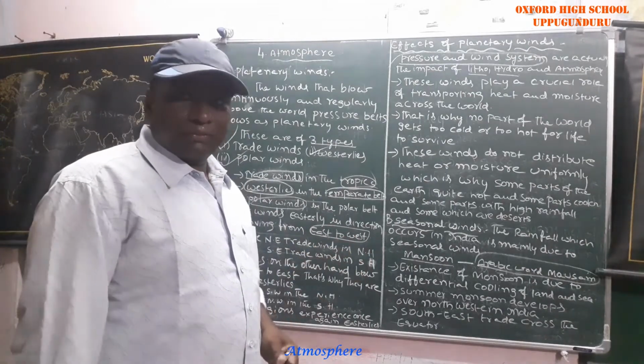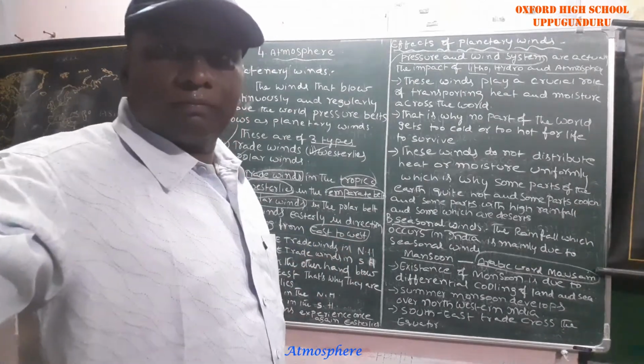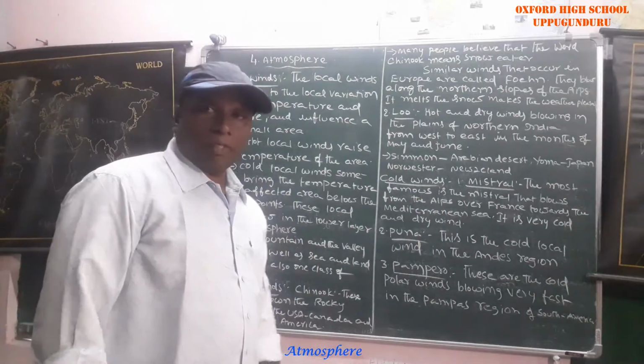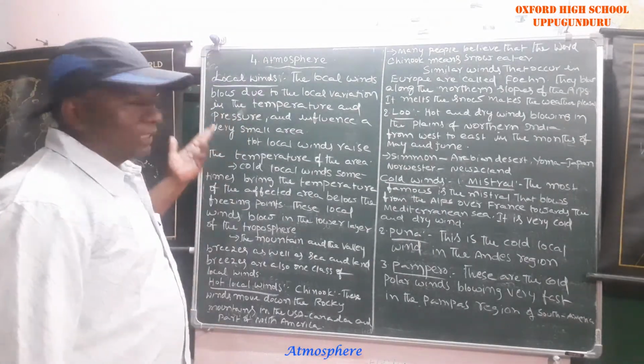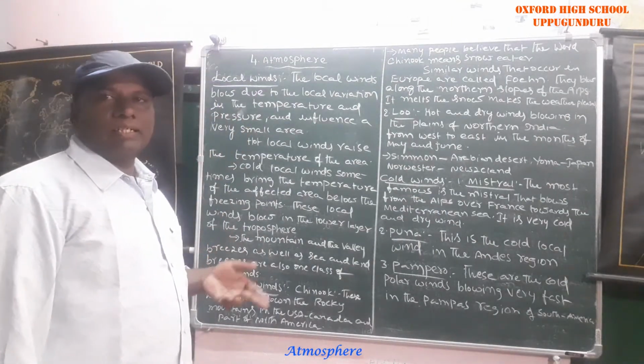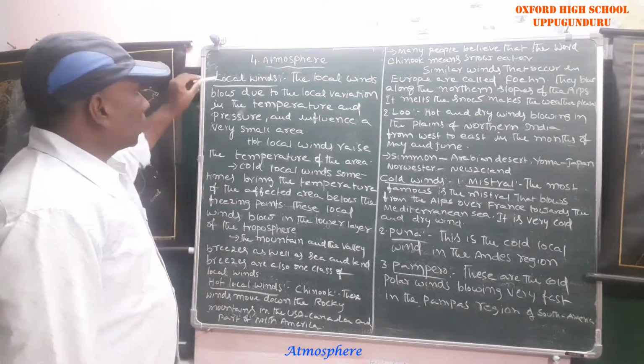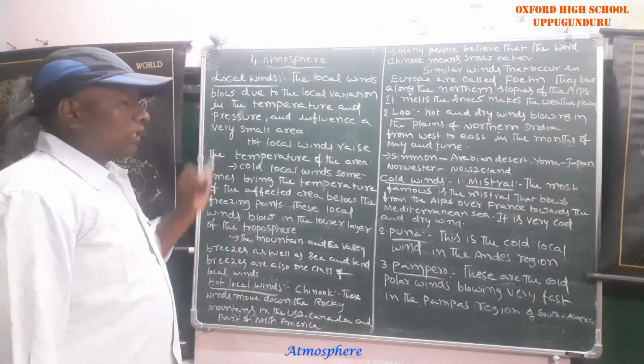Okay, now thank you. Up to now we discussed planetary winds. The second one is seasonal winds. The third one is local winds.